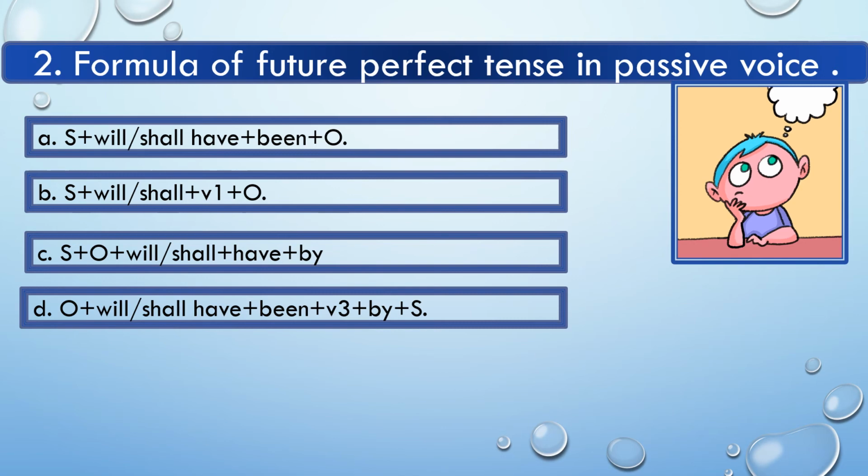Option C, subject plus object plus will or shall plus have plus by. Option D, object plus will or shall have plus been plus V3 plus by plus subject. So here you will have to choose the right formula of changing the sentences from active voice to passive voice in future perfect tense.